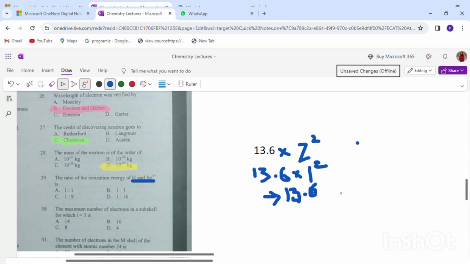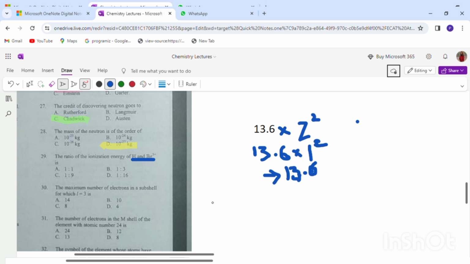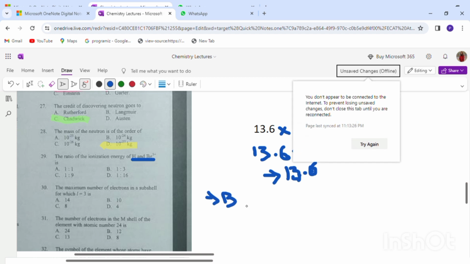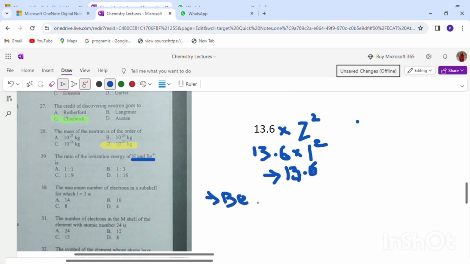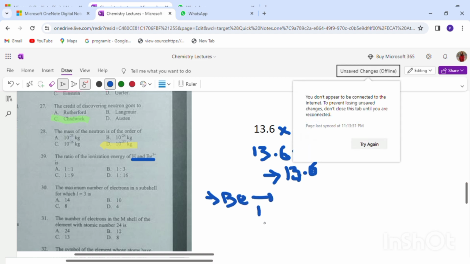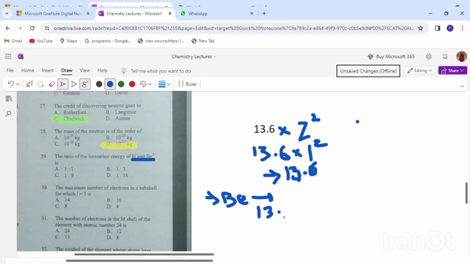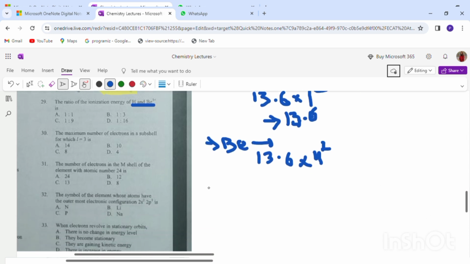Now let's find for the beryllium. 4Be, 13.6. Beryllium atomic number is 4, so we need to take the square of the 4. Now let's take the ratio of these both, right? Because we have been asked to find the ratio of these both.